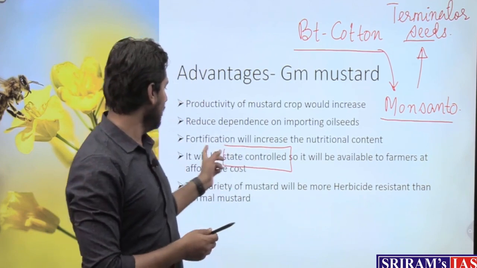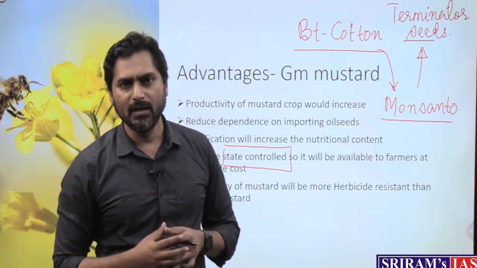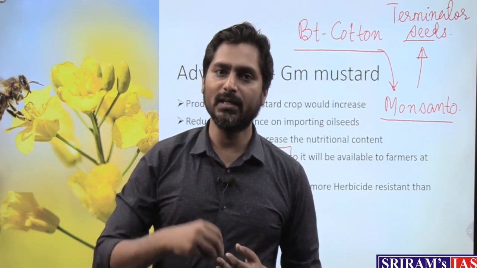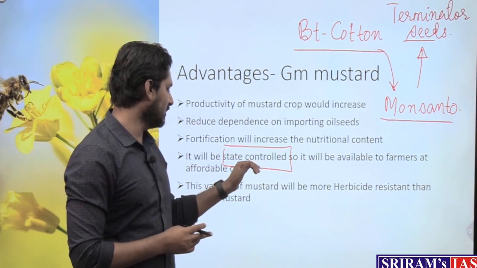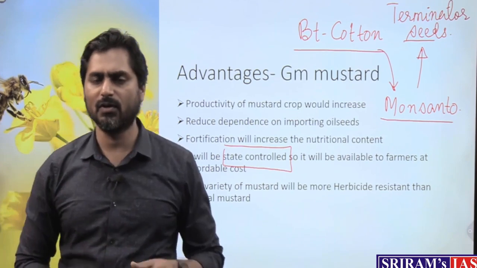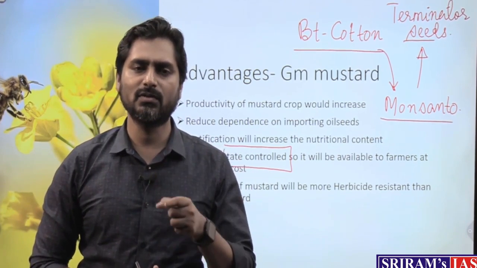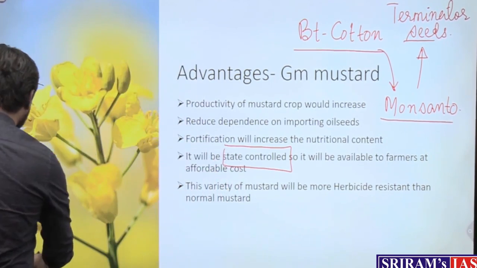Now what we are saying here is, because it has been developed by a government funded research organization, and because it will be state controlled, these seeds will not be terminator type, these seeds will not be suicide types. So we can say that it will reduce the exploitation of the farmers also. So that is another advantage of the GM mustard. Another point that we are saying is that this variety of mustard will be more herbicide resistant than the normal mustard. This advantage we have already seen, that it will benefit the farmers, so it will reduce their labor cost or the input cost, and it would protect them from drudgery also.